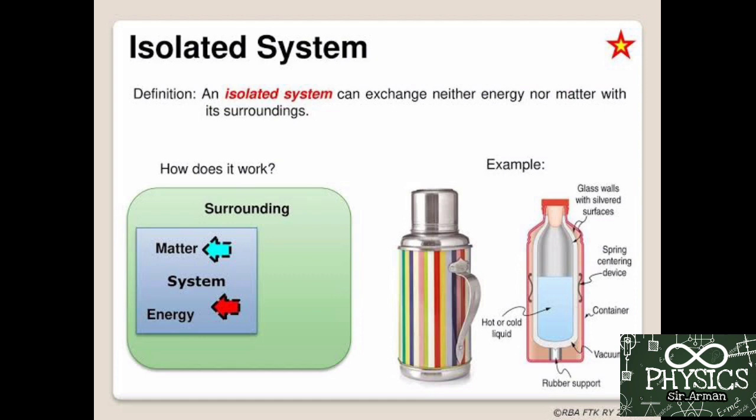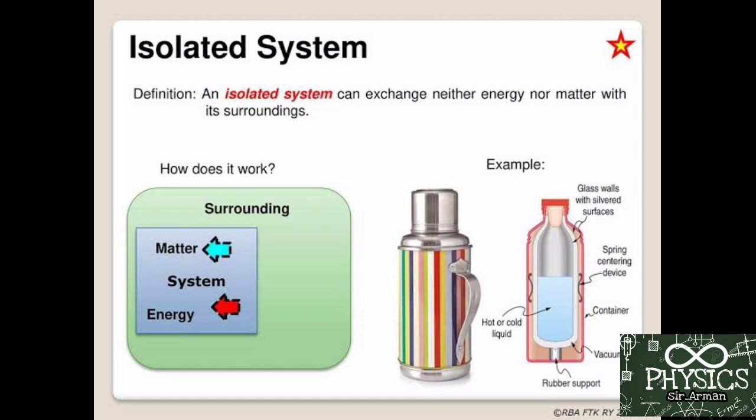An isolated system is a system in which the exchange of energy and matter does not take place. That is, no energy or matter can go outside from the system and no energy or matter can come inside of the system. For example, you know about the thermos, right?